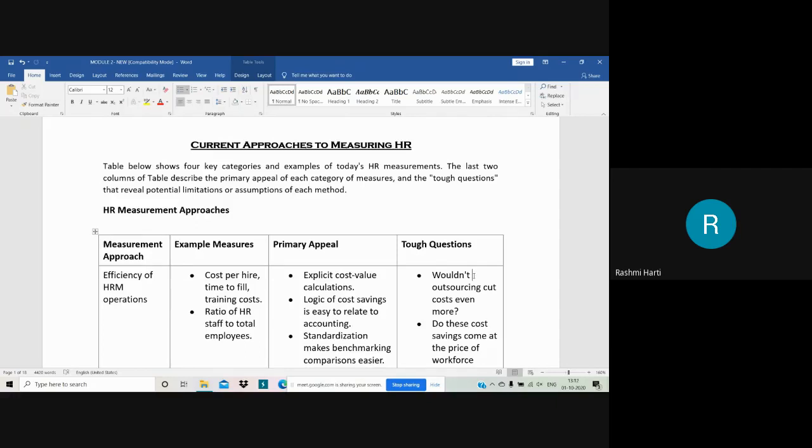So the first question they could ask is, wouldn't outsourcing cut cost even more? Instead of hiring new people, instead of spending time on interviewing and then selecting, can I go for outsourcing that particular job, so that I just pay the amount for the production which is done? That is one question which is asked.